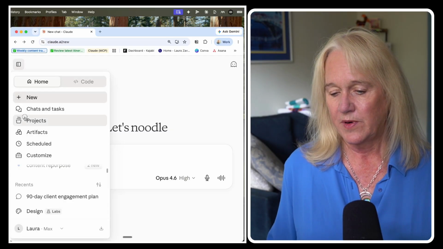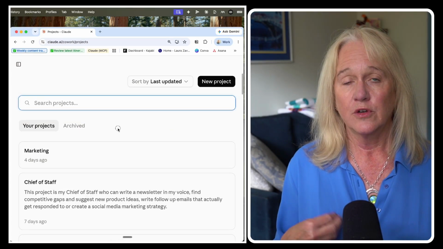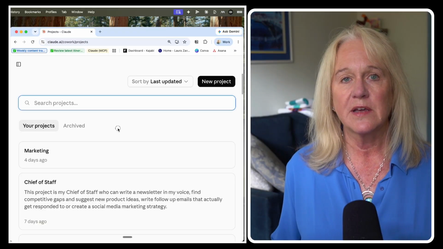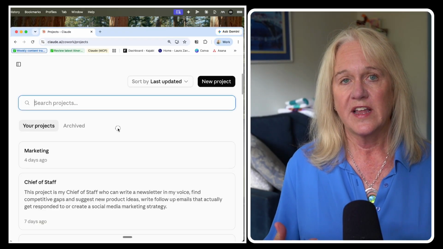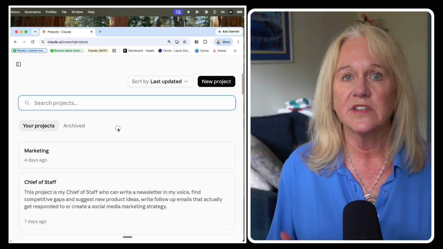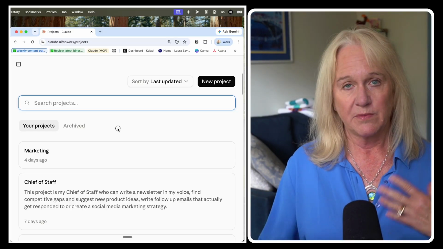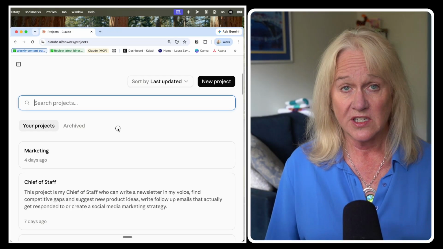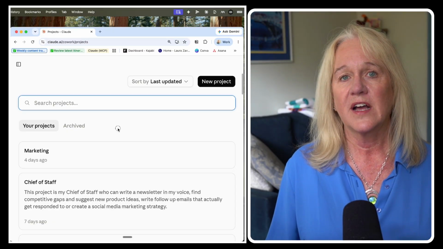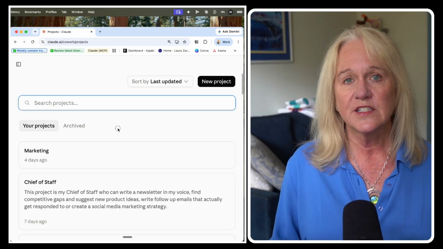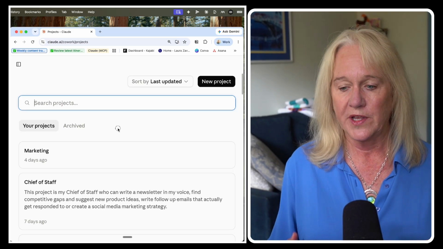So the best reason to use projects is that you can have memory that goes from conversation to conversation you have in that project. And then you can also have context so you can upload files that are specific to the project. So, for instance, if you were doing website redesign, you might have had a bunch of different inspiration ideas, screenshots you've taken, kind of a look and feel. You don't need that for any other project, but you can upload it just for that one task. And so Claude can always reference it when you're working on that project.